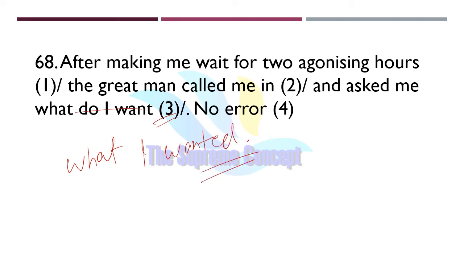It should be framed in the past, because in indirect speech an interrogative sentence is basically converted into an assertive sentence, in which the subject is used before the verb. We are not questioning. That particular great man is not questioning. He just wanted to know what I wanted.